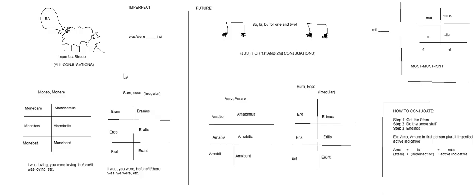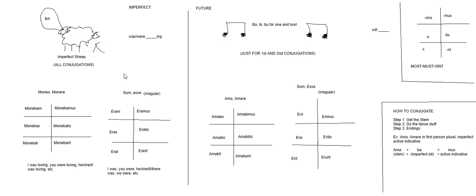For sum, esse, the imperfect means I was, you were, he, she, it, there was, we were, you all were, they were. Right? That's different from I was being, you were being, and so on. So it is important to note that the ing rule works for every verb except sum, esse. It does not work there. Sum, esse is just the past tense of to be.